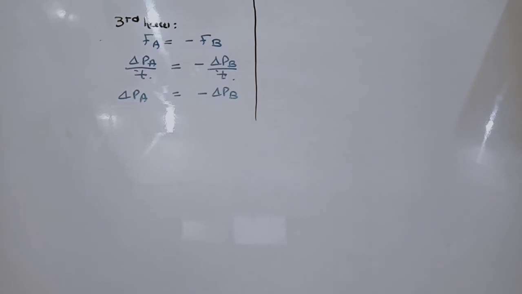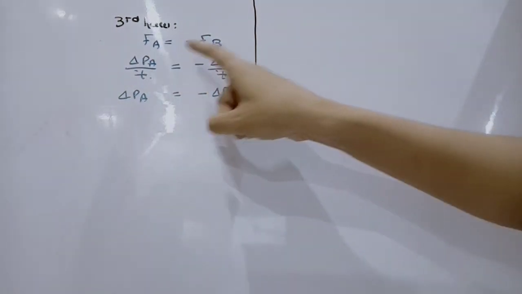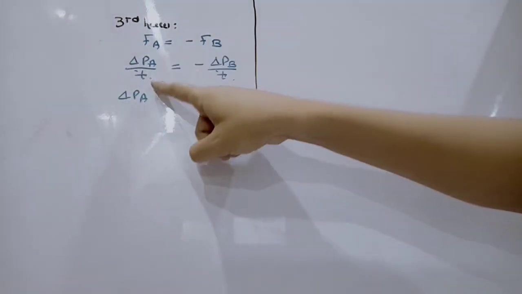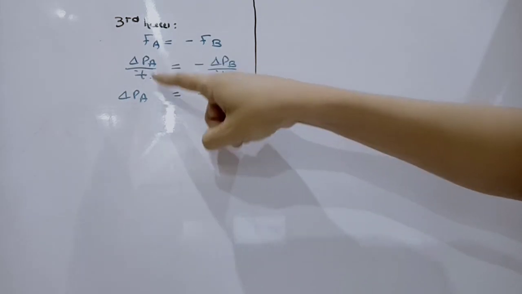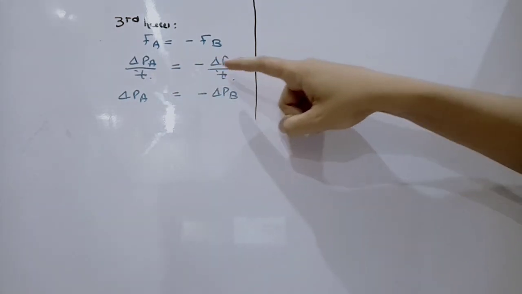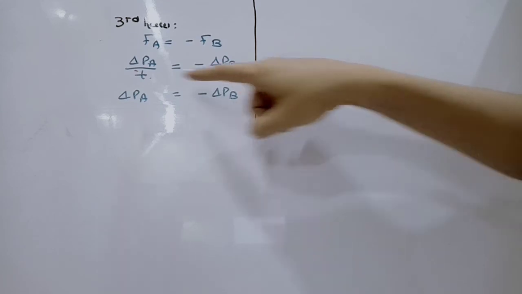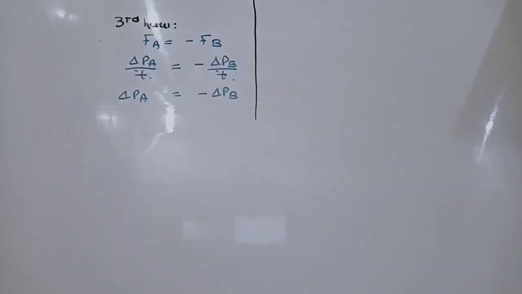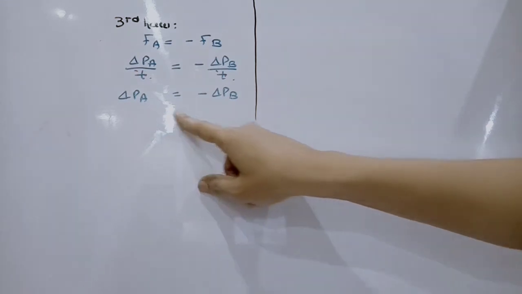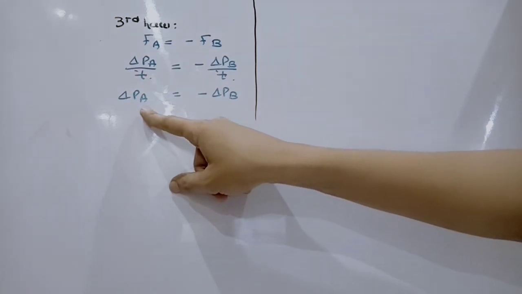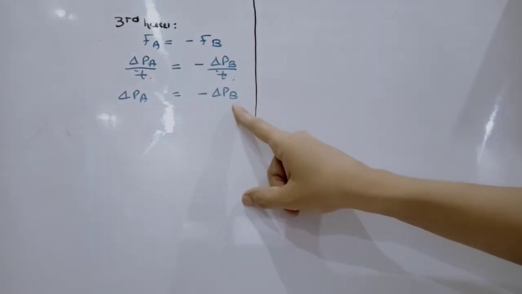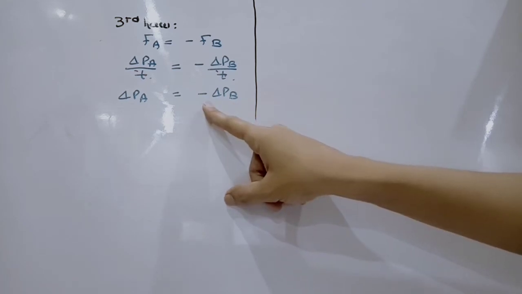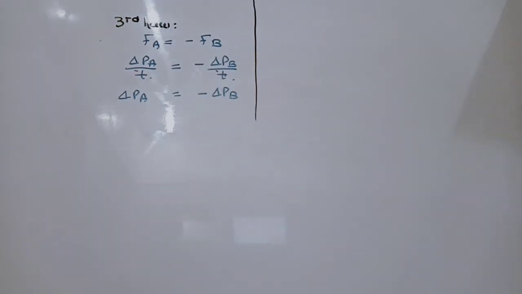From Newton's third law, F of A equals negative F of B. Force is the rate of change of momentum, so the rate of change of momentum of A equals the negative rate of change of momentum of B. The t cancels out because the impact time is the same, so the change in momentum of A equals the change in momentum of B, but with a negative sign, which is an indication of the third law. So we can say that the change in momentum of A is equal but opposite to the change in momentum of B.